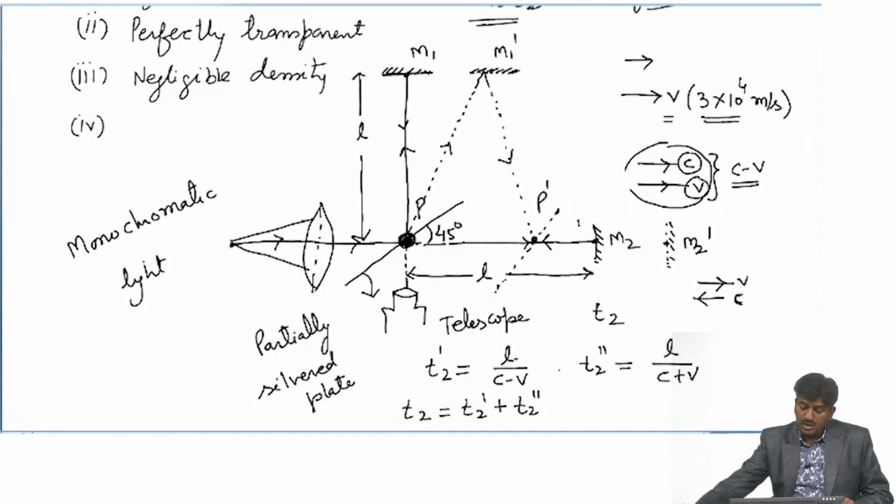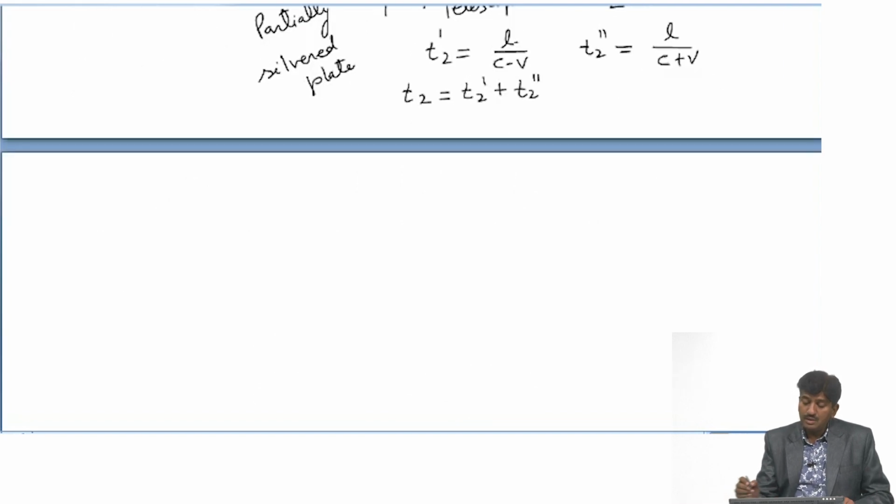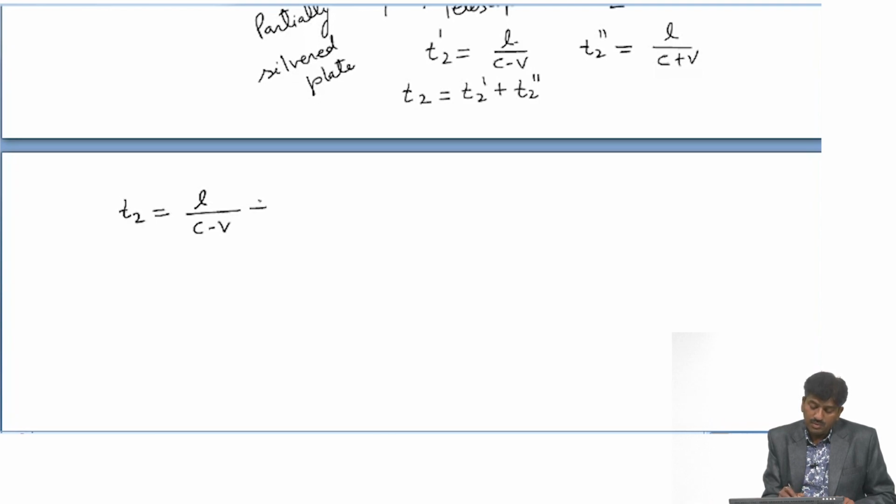This is the time of the light ray, we can consider it is the first light ray. Now, T2 should be equal to L upon c minus v plus L upon c plus v,